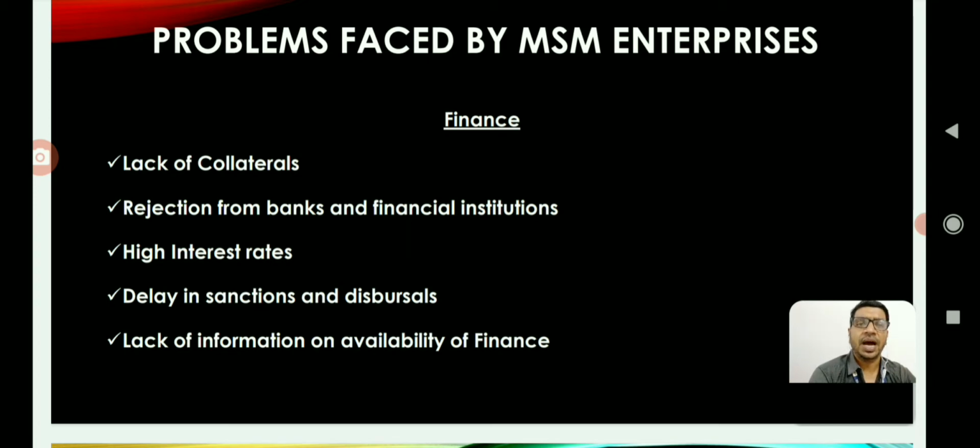Third one is high interest rates. Fourth one is delay in sanctions and disbursals. And last but not least is lack of information on availability of finance. Let us look at each one in detail.